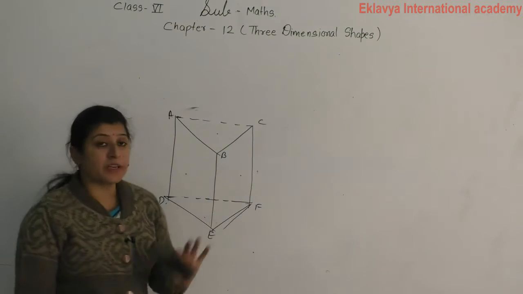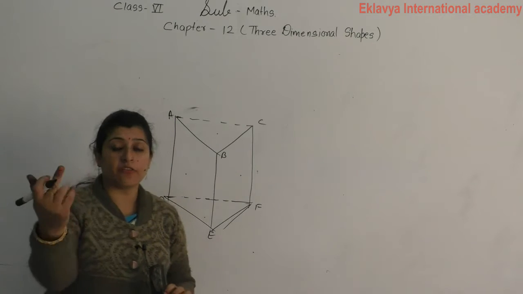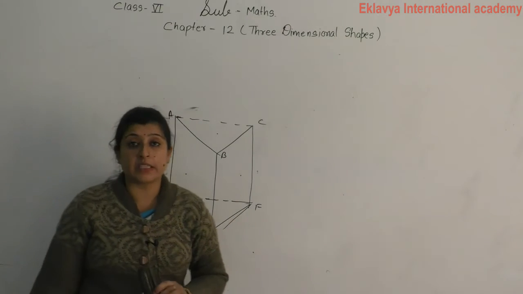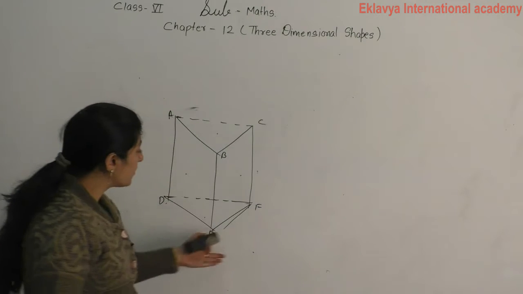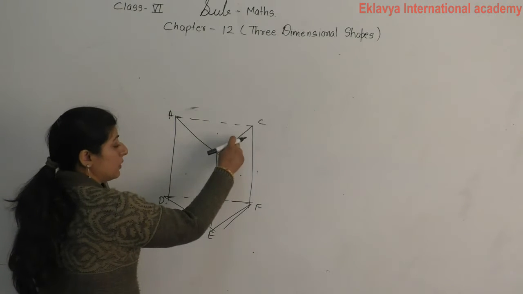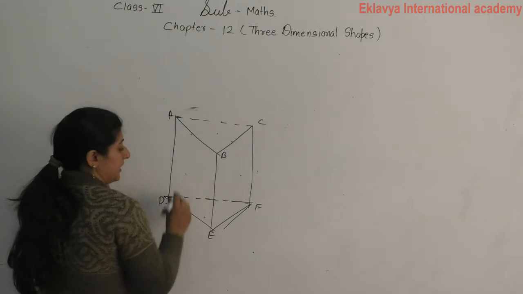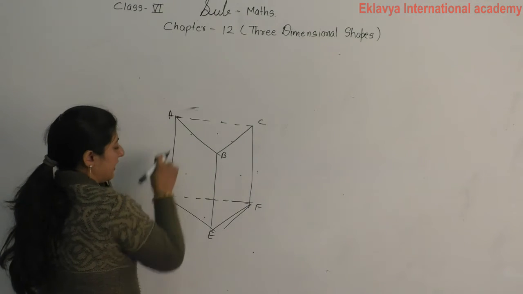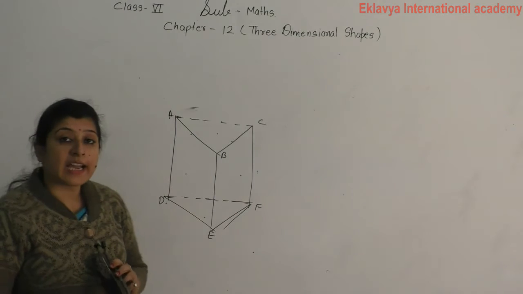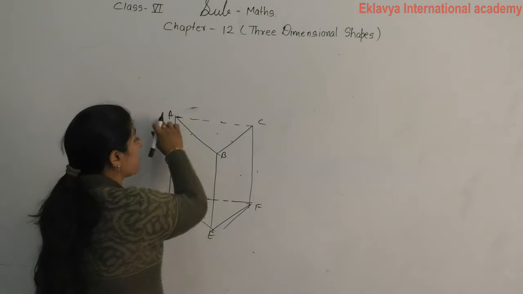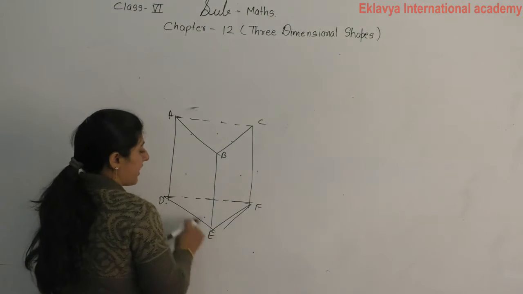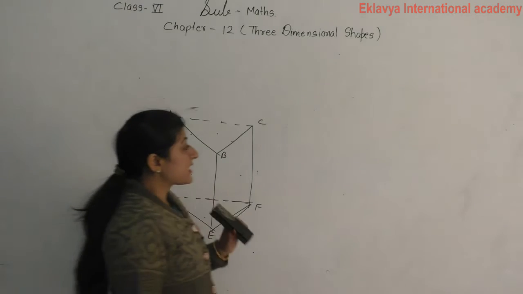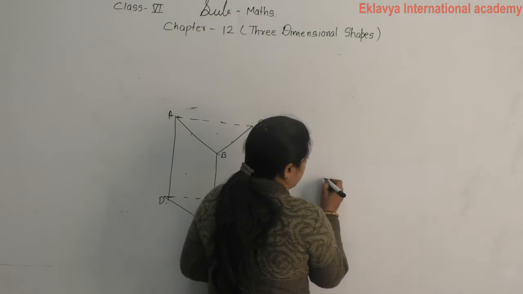So here how many faces? 1, 2, 3, 4 and 5. So this is called a triangular prism. You can count the edges also: 1, 2, 3, 4, 5, 6, 7, 8, 9. Total 9 edges. Vertices: 1, 2, 3, 4, 5, 6. 6 vertices here. Next we can say triangular pyramid.